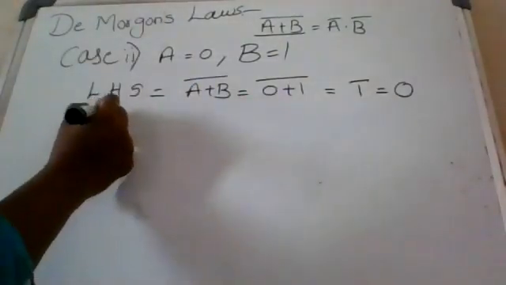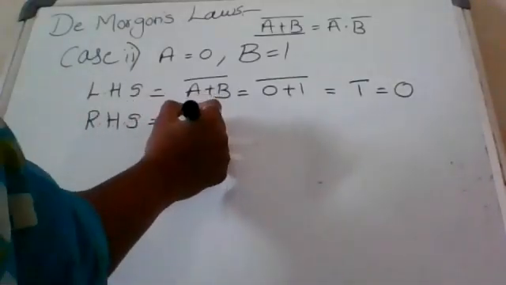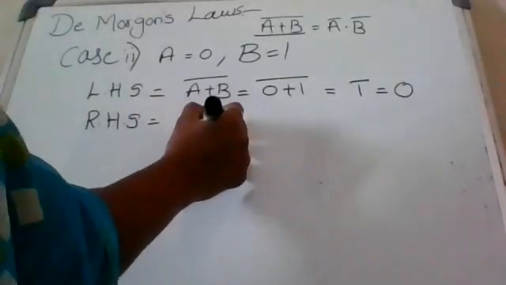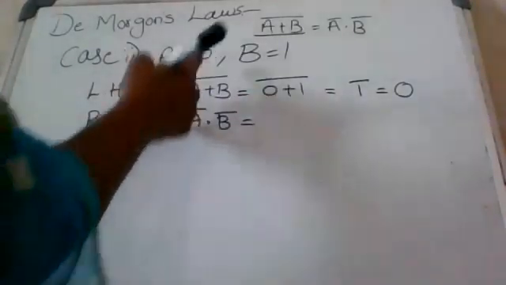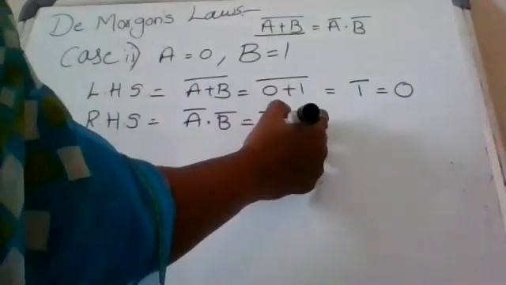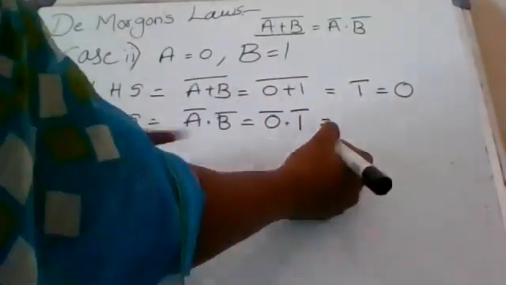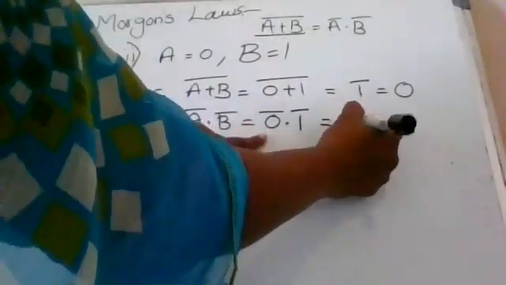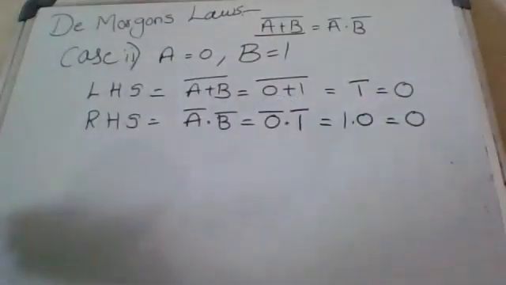Next, the right side: A complement dot B complement. That means 0 complement dot 1 complement. 0 complement we get 1, 1 complement 0, 1 dot 0 is 0.